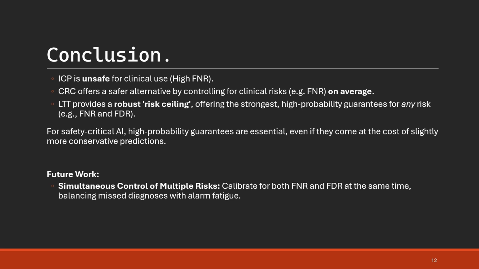Building on these findings, this opens up other avenues for future work. One is the simultaneous control of multiple risks using LTT. A clinician has to balance the risk of missing a disease, controlled by the FNR, with the risk of too many false alarms, which is controlled by the FDR. My work controlled these one at a time, but future work could leverage a multidimensional lambda with LTT to create a single system that is calibrated to control both risks simultaneously, directly optimizing for clinical utility.